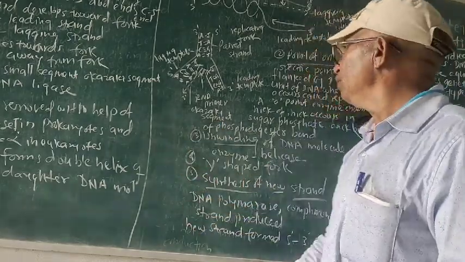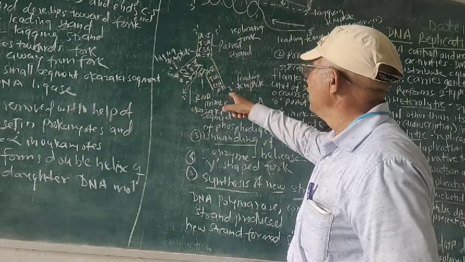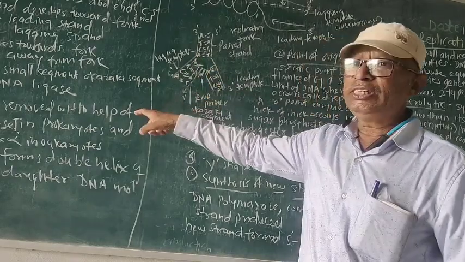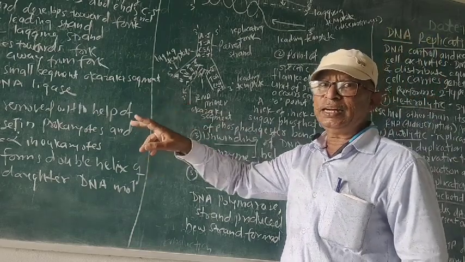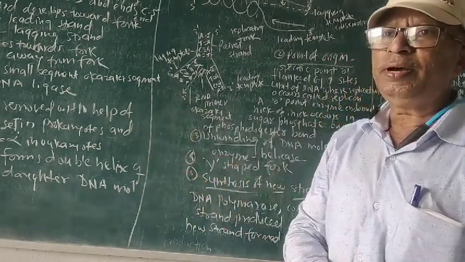So one strand is old, one strand is new. This is called semi-conservative type of replication. It is the semi-conservative type of replication.